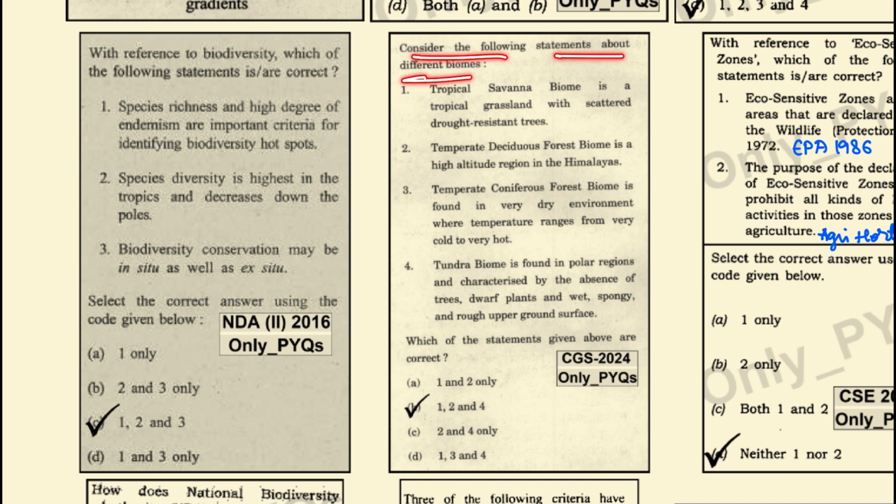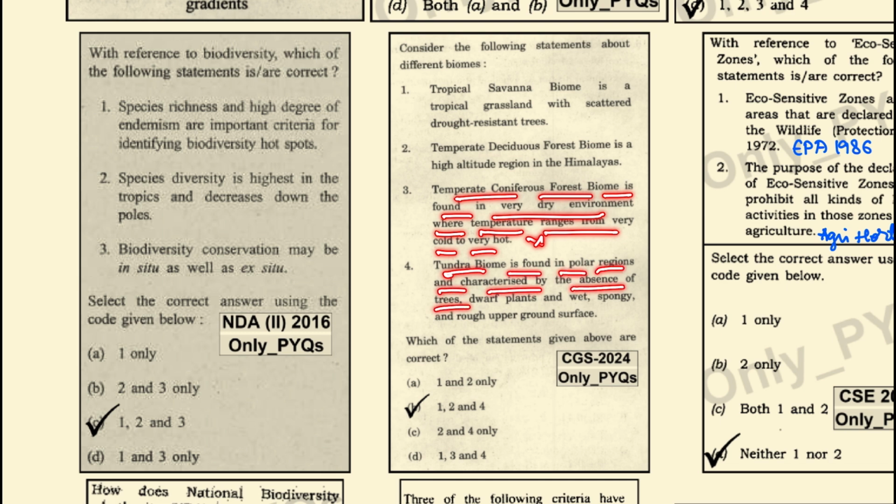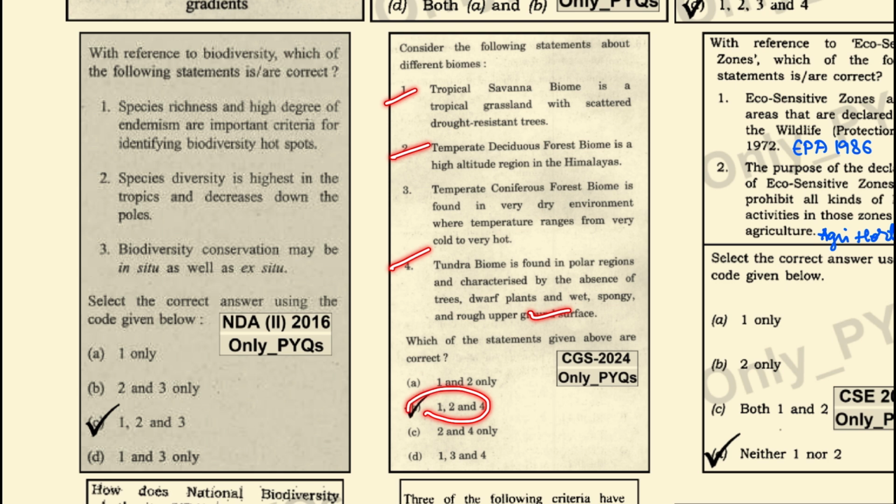Consider the following statements about the different biomes. Tropical savanna biome is a tropical grassland with scattered drought resistant trees. This is a correct statement. Temperate deciduous forest biome is a high altitude region in the Himalaya. This is also a correct statement. Temperate coniferous forest biome is found in very dry environments where temperature ranges from very cold to very hot. This is a wrong statement. Tundra biome is found in the polar regions and characterized by the absence of trees, dwarf plants, wet and spongy, and rough upper ground surface. This is a correct statement. So 1, 2 and 4 are the correct statements.